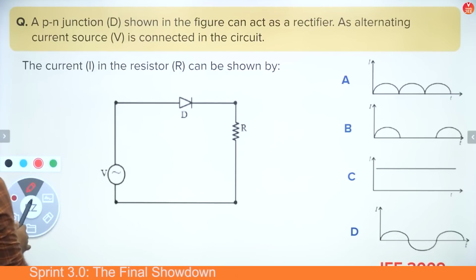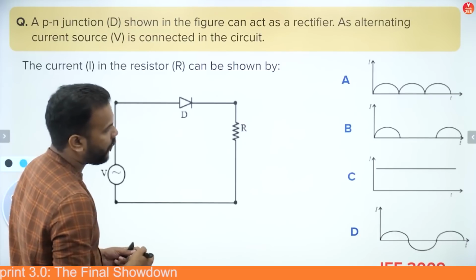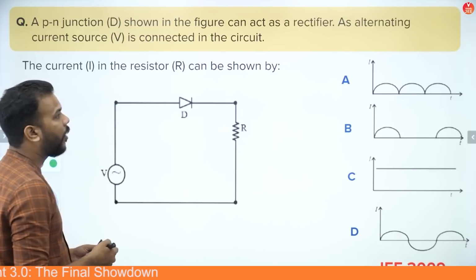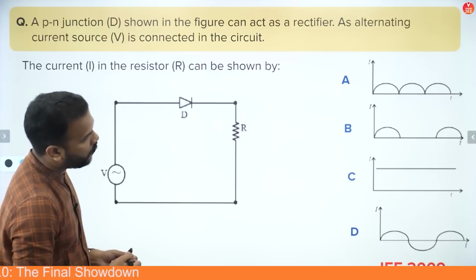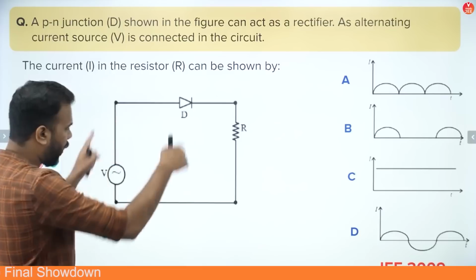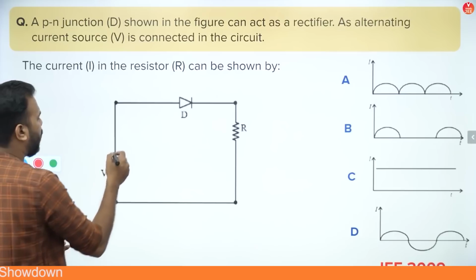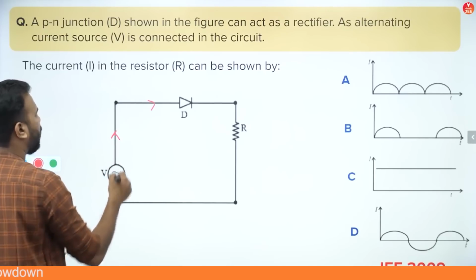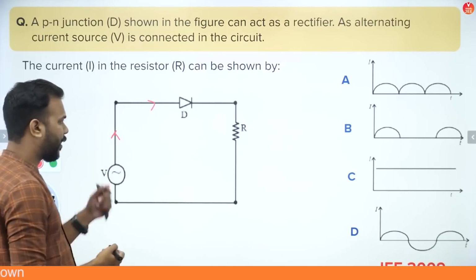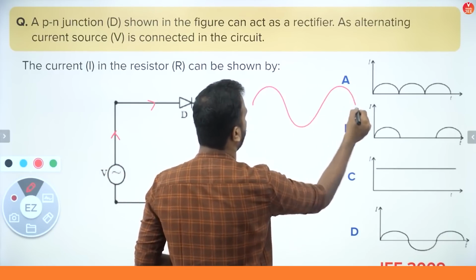So we have to predict and find out which one of the graphs is representing the correct variation for the current with time when the current will flow in the circuit. Whenever, say, this is the positive cycle of the AC, let me just draw an AC cycle here for you guys.